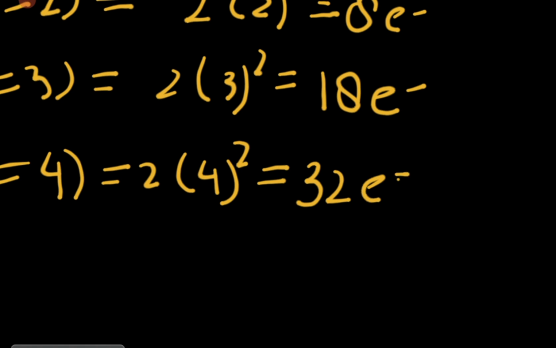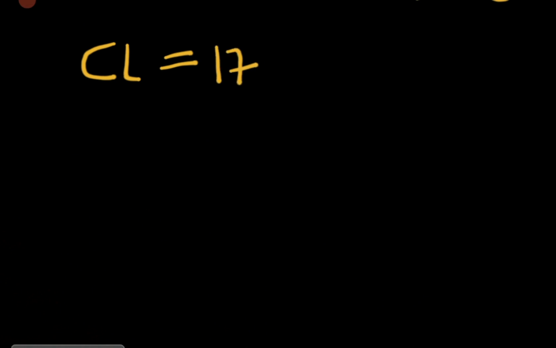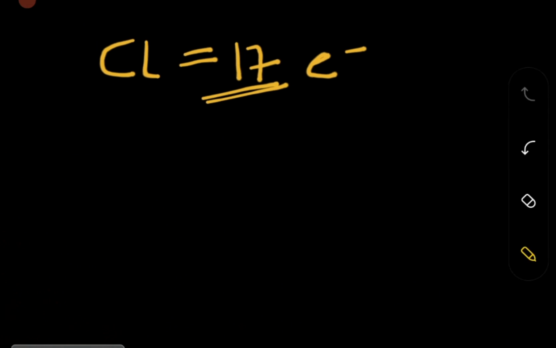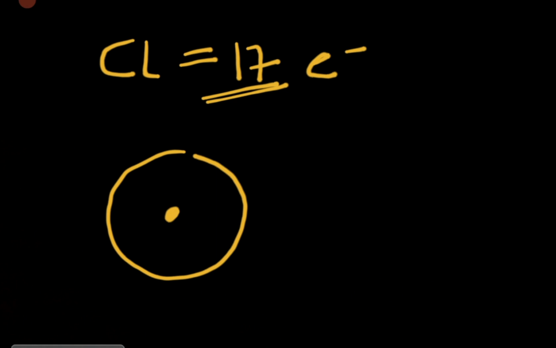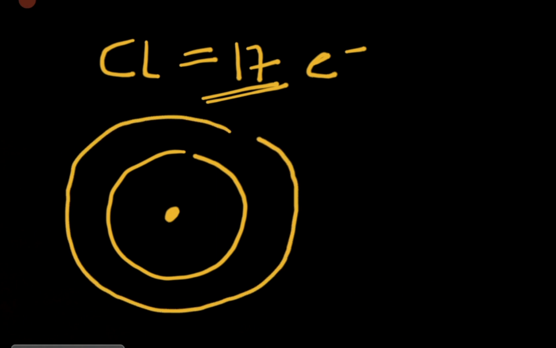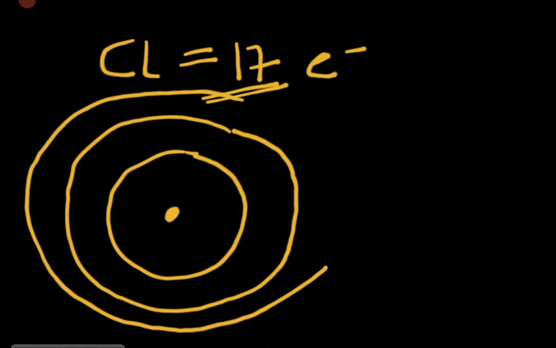I'll give you a very quick example. Let us consider chlorine. Chlorine has the atomic number of 17, which means that it has 17 electrons. How can we put them into the shells with the help of the Niels Bohr structure of the atom? I don't know how many shells are going to be used, but I have the shells drawn over there.